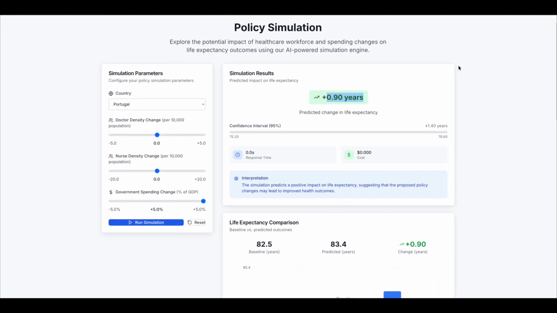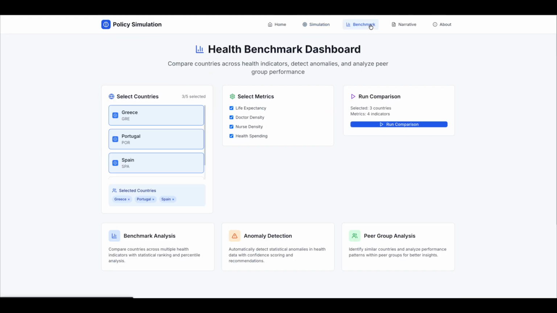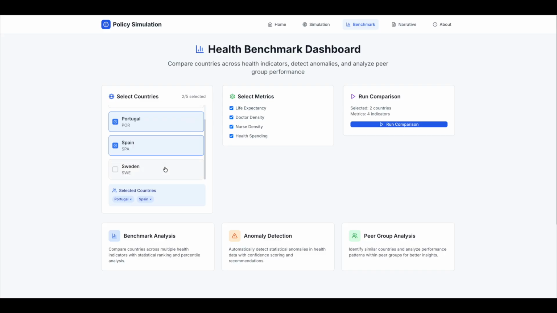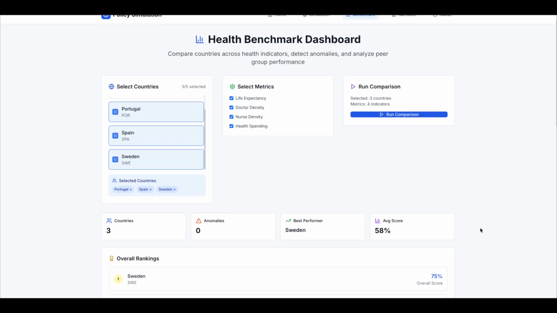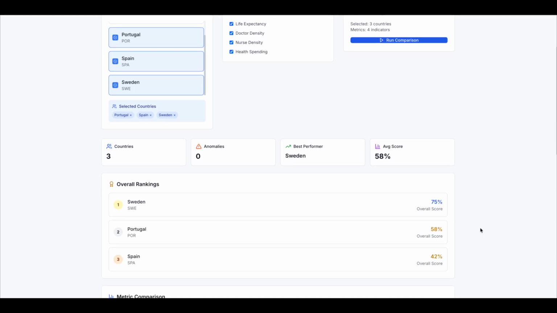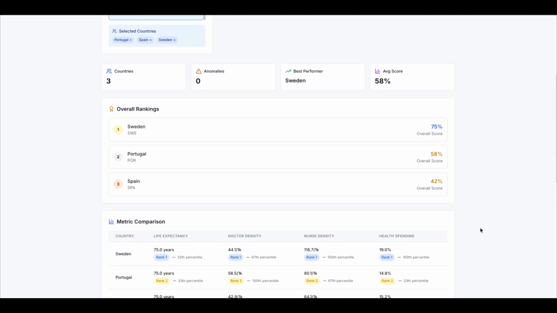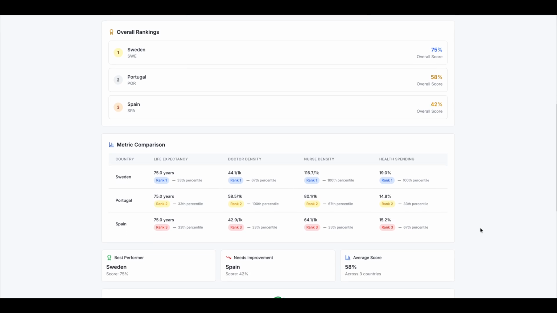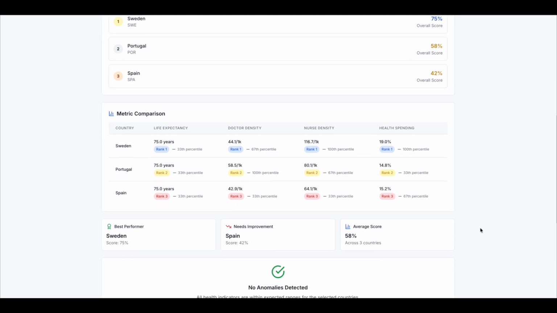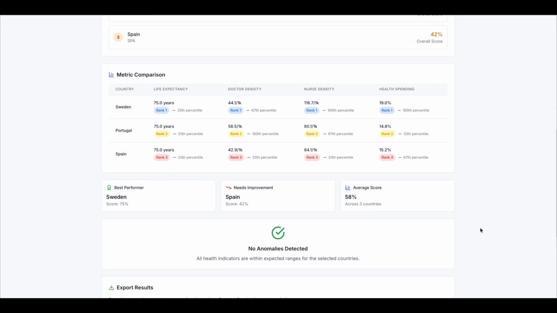Then we move to the health benchmark dashboard. We compare countries, Spain, Sweden, and Portugal across multiple indicators. The benchmark dashboard highlights best performance and anomaly patterns, helping decision makers identify outliers or leaders. In this example, Sweden ranks the best, and we can see their differences in each of the available metrics.